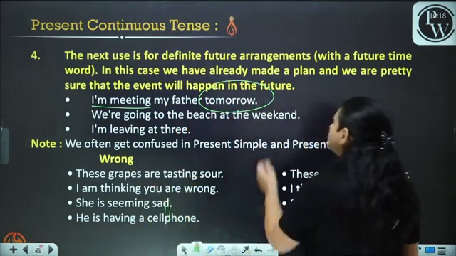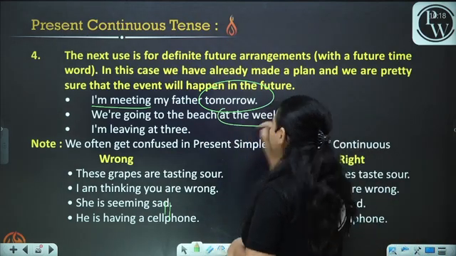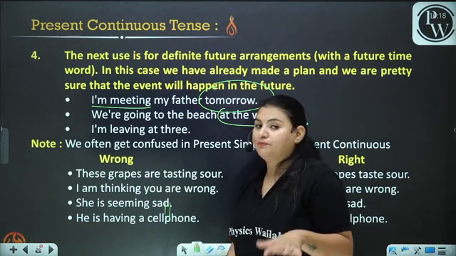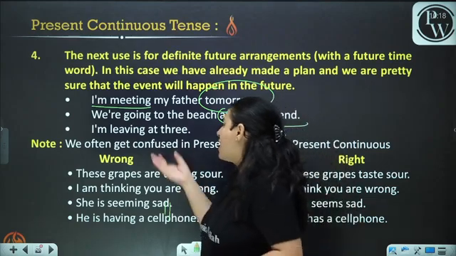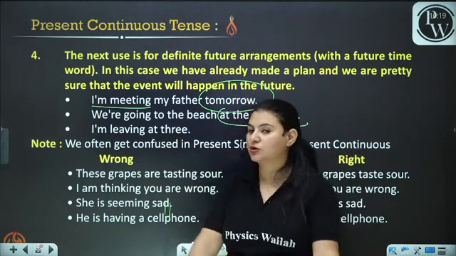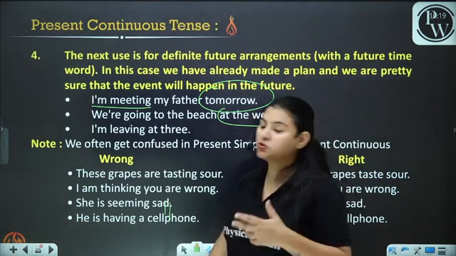We are going to the beach at the weekend. Now this is a future event, but we are pretty sure about it. That is why I said it in the continuous form. I'm leaving at 3. Again, it's a future event, but we are saying I am leaving at 3 because I'm pretty sure I'm going to leave.